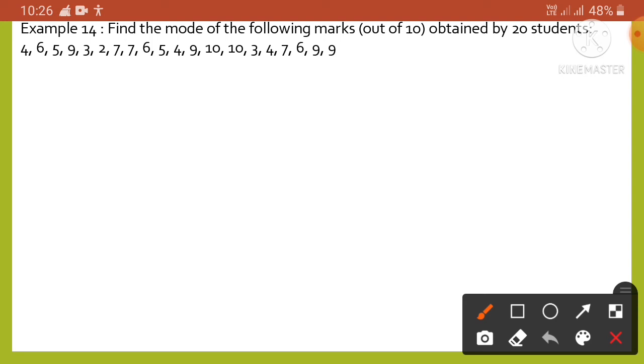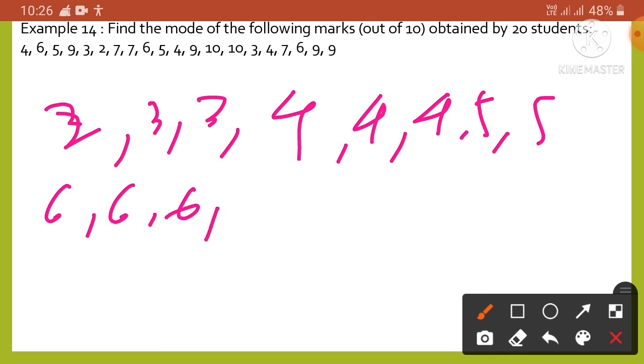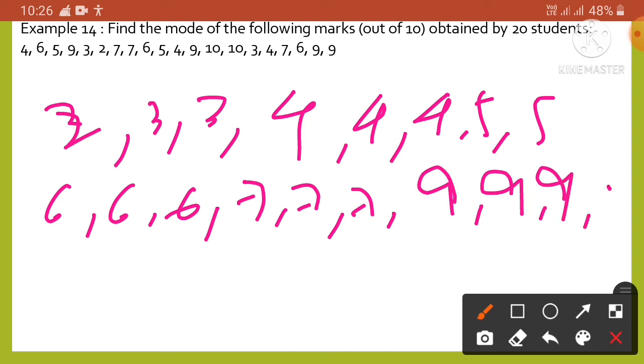If we rearrange this data, then we may write 2, 3, 3, 4, 4, 4, 5, 5, 6, 6, 6, 7, 7, 7, 9, 9, 9, 9, 10, and then 10.